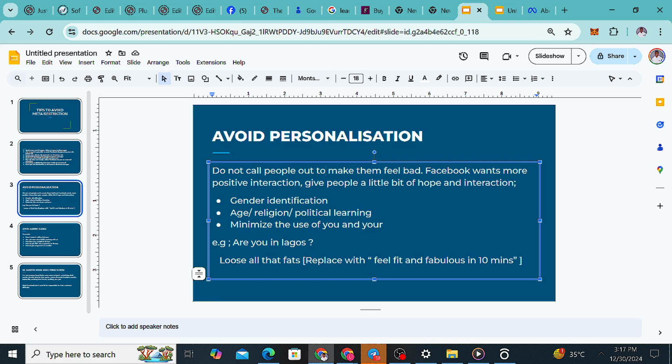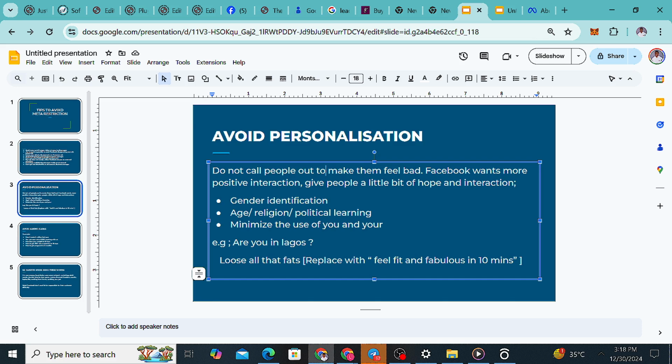The difference is, like I said, they want you to minimize the "you" and "your". That means you've used "you" to personalize it to that person, that you know the person reading it has fat, which Facebook doesn't want. So you want to minimize the use of "you" and "your", especially when talking about people's pain points. Minimize the use of "you" and "your". That is what got my first ad account in my life permanently restricted to date, because I was using "you" and "your" at that time. I never knew.